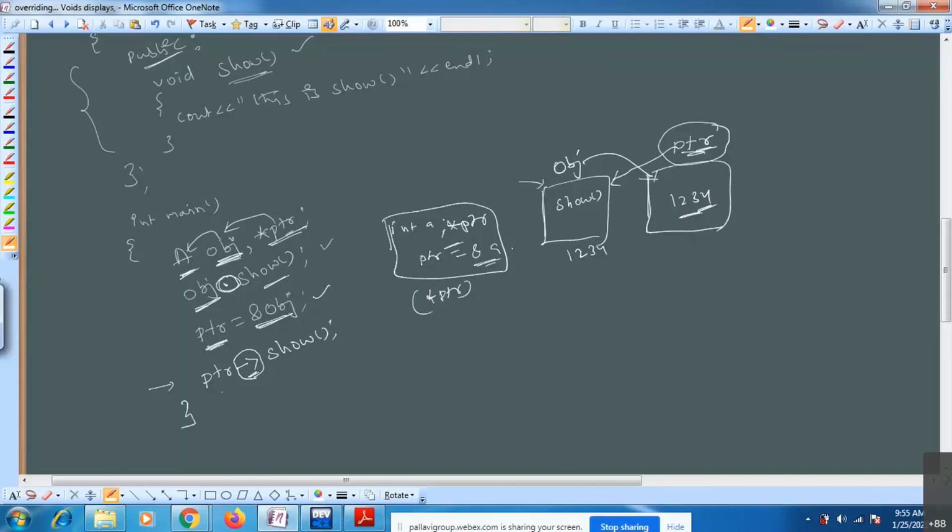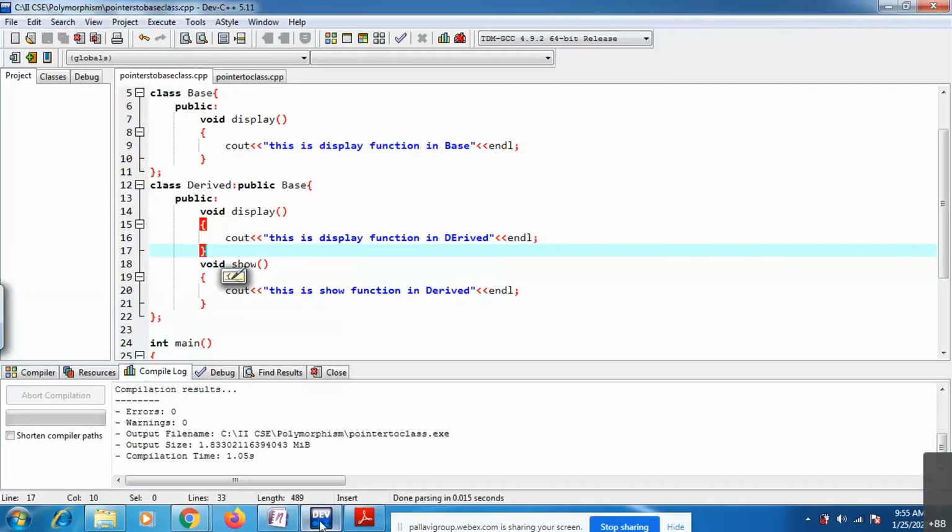By using a pointer also you can access the members with this operator, but your pointer has to store that object's address first. This is the way you can store your object address inside the pointer. Clear? Simple. Whatever we did for variables, the same thing we are doing for objects as well. I will show it in the compiler as well.